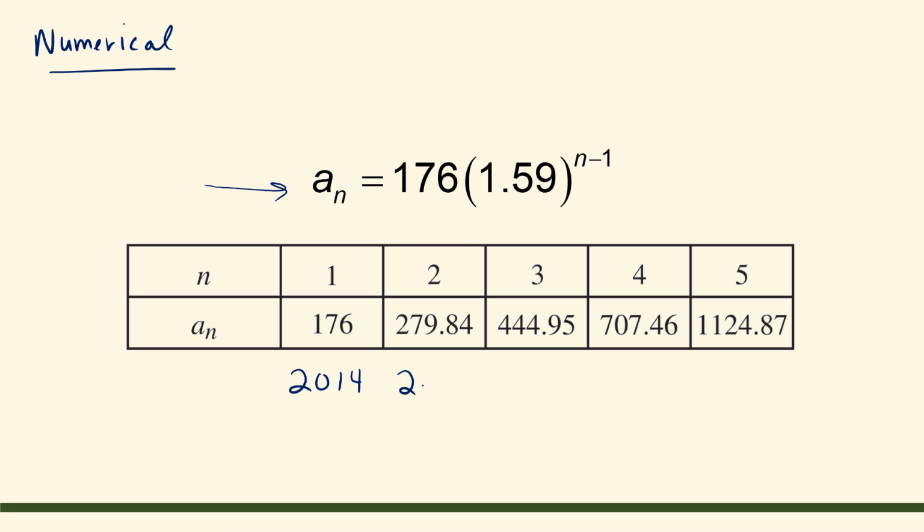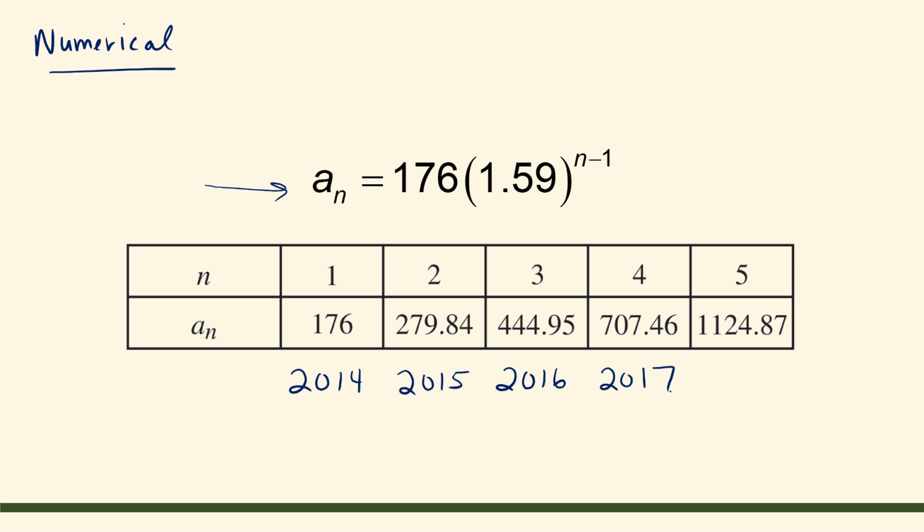Then, for the year 2015, n is equal to 2, and we had a total number of 279.84 mobile addicts. N equals 3 corresponds to the year 2016, where we had a total of 444.95 million mobile addicts. Let's let n equal 4 to represent the year 2017.